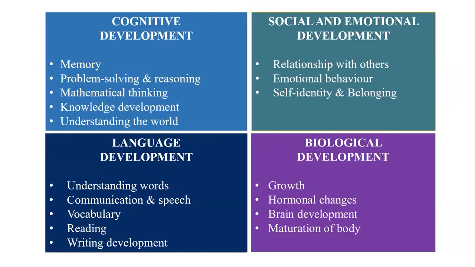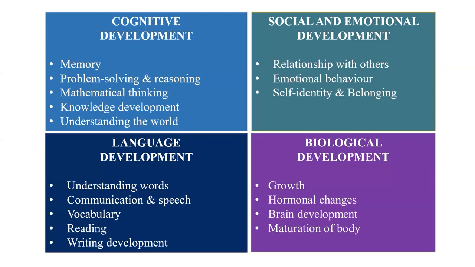As we know, human development is a complex process that is influenced by various factors. It is not determined by any single developmental factor, rather, it is the combination of biological, cognitive, language, and socio-emotional development. Let's break down all these developments.